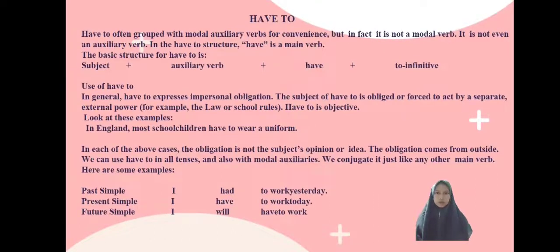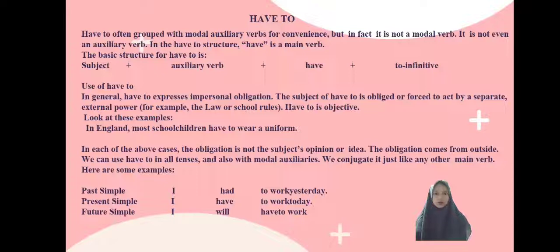Have to. Have to isn't an auxiliary verb. It uses the verb have as a main verb. We include have to here for convenience. Have to is for objective obligation. We often use have to to say that something is obligatory. For example, children have to go to school.